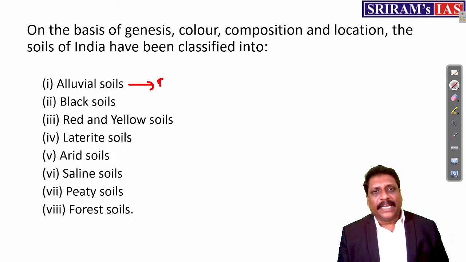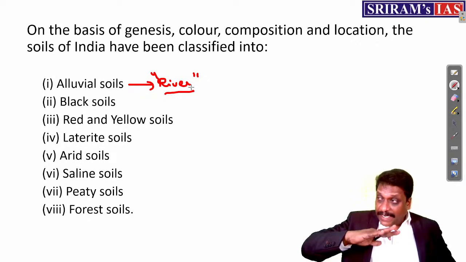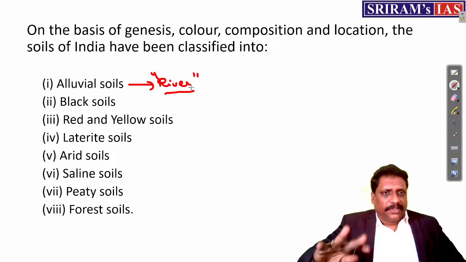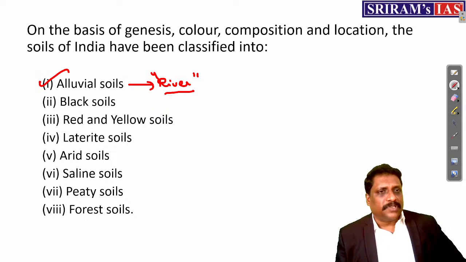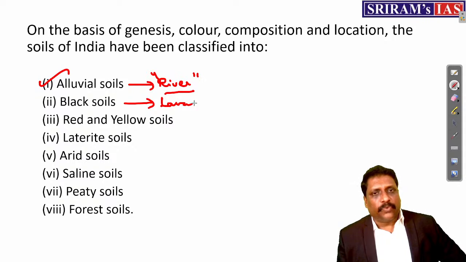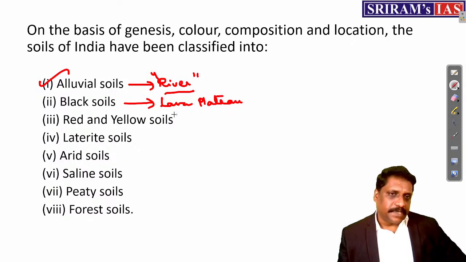Alluvial soils are river deposited soil. Wherever you have riverine plains, you have this alluvial soil. I'll have this Khadar and Bhangar. Black soil: wherever I have a lava plateau, I'll be having black soil. The Deccan Trap is a classical example.